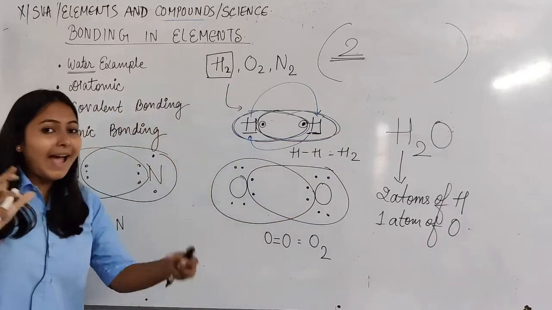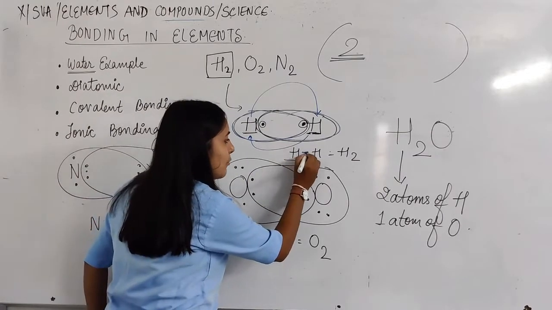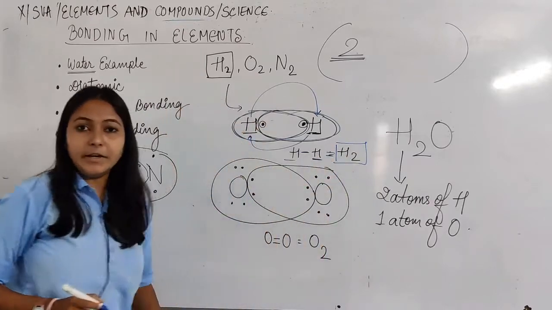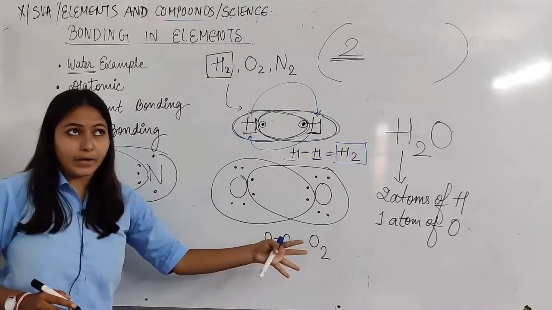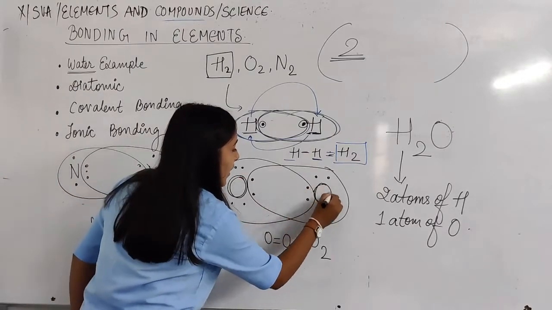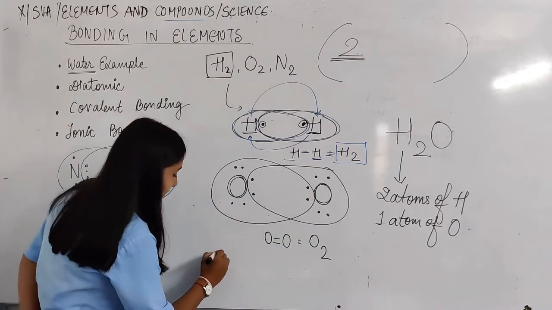So both the hydrogen get combined, right? And it will make the single bond and it will form H2. Clear? Next, if we discuss the oxygen, okay? So basically this oxygen, now the atomic number of oxygen is